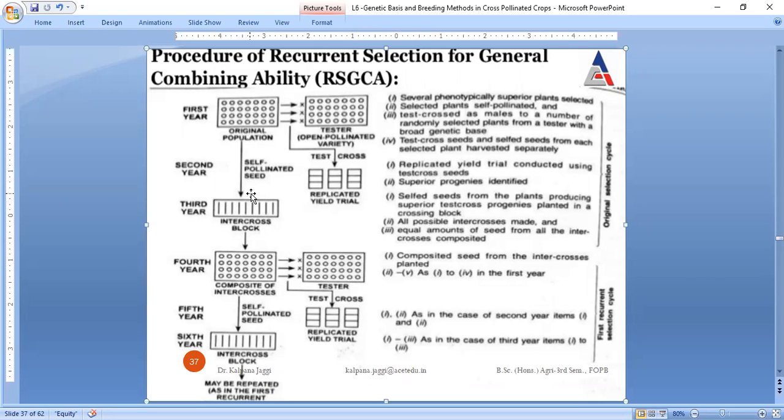Then again, they are self-pollinated. Each seed is singly spaced and grown. We again produce progeny from here. This progeny is again crossed with the tester. That means once we complete one repeated cycle, then in another repeated cycle, they are again going to be crossed with each other. Again self-pollinated, again test growth. Again self-pollinated, again test growth. That means these test processes are prepared because these features have the general combining ability. They have the combining ability to mate with each other, right?